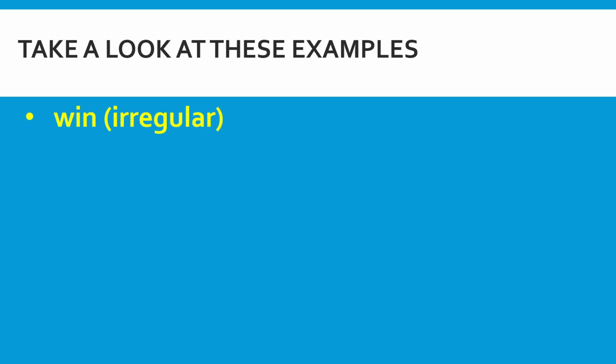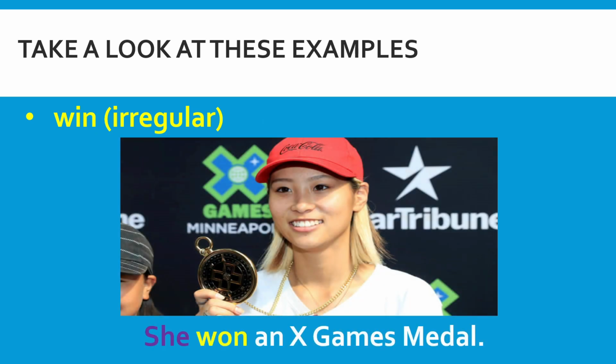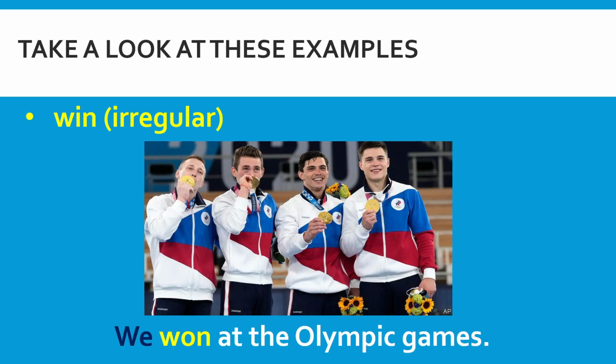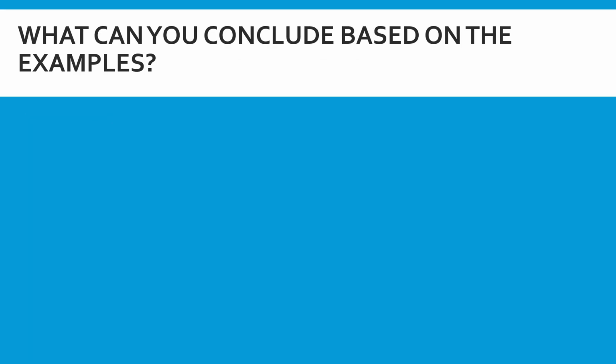How about irregular verbs such as win? When it is transformed into past simple, it's going to be she won an X Games medal. Another sample sentence using the irregular verb won is we won at the Olympic Games. So based on these 4 sample sentences, what can you conclude based on these examples?